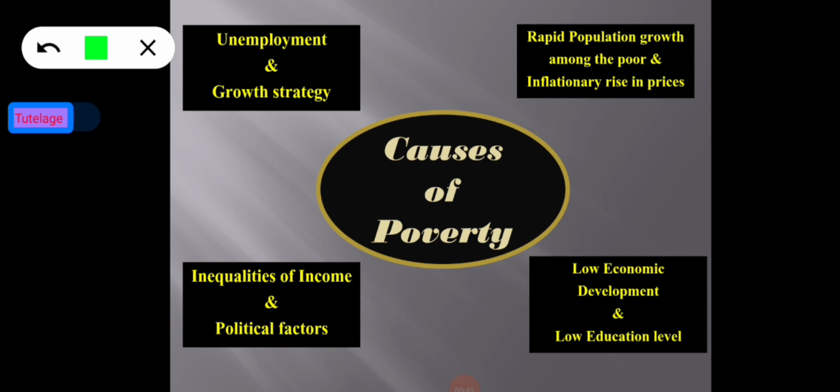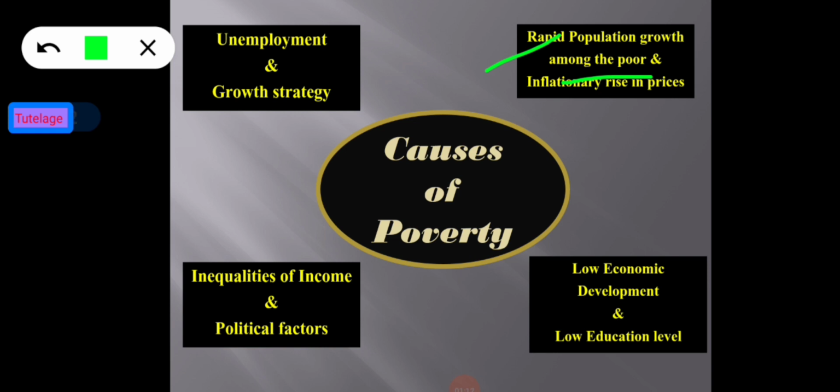The first and one of the most important causes is rapid population growth among the poor. We have already told what is meant by poor. Rapid population growth is one of the most important causes of poverty in the country. The high rate of population growth in India, particularly among the poor section of people, is responsible for the problem of poverty.